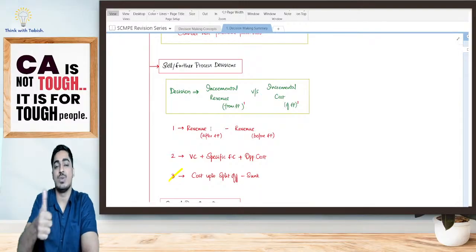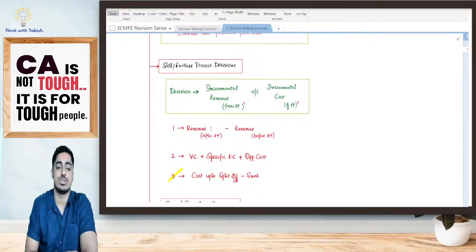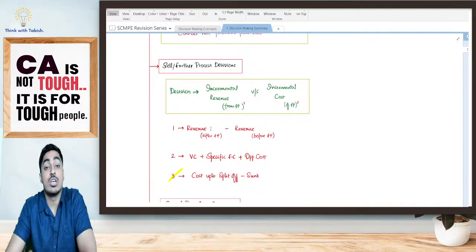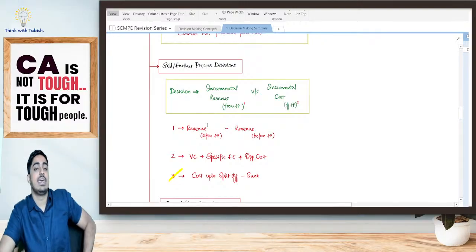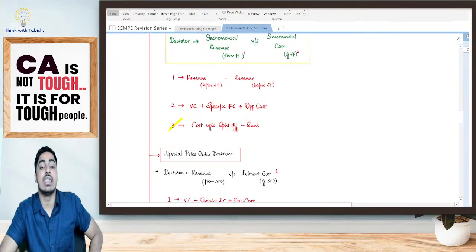Incremental cost is your variable cost, specific fixed cost, opportunity cost. Again, we have told that cost up to split-off is your sunk cost, and it is irrelevant.